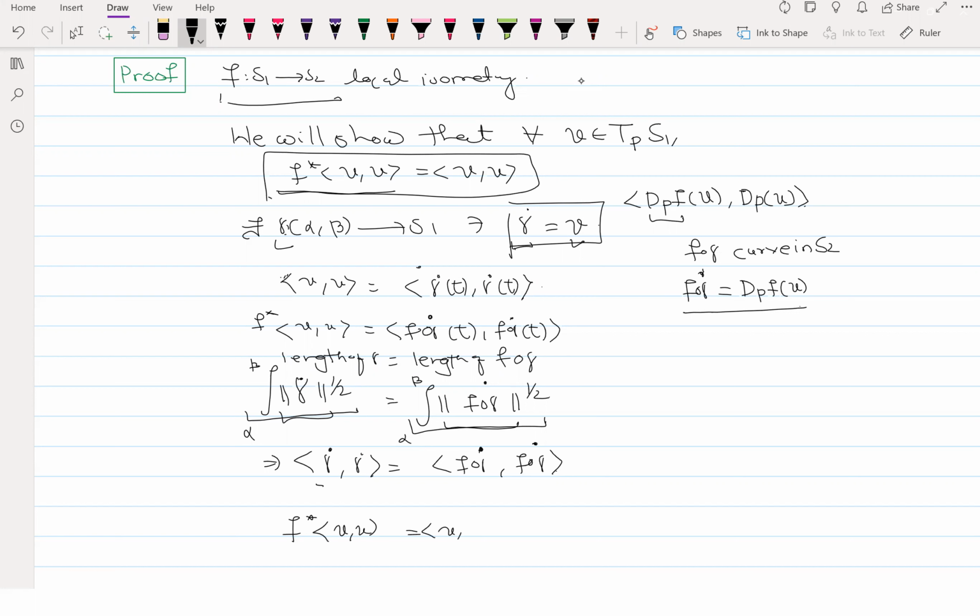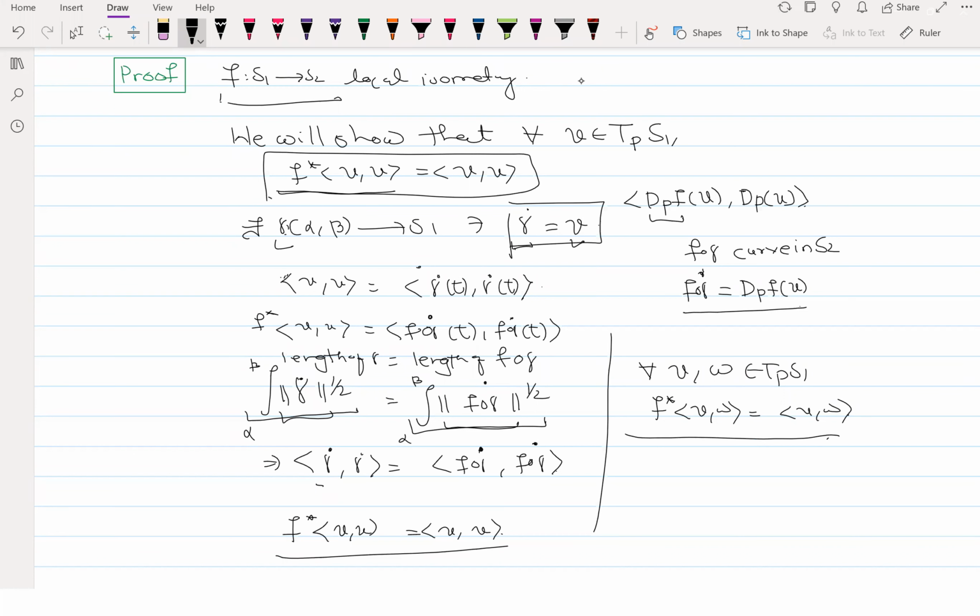But now our aim is to show that for every two vectors V and W belonging to TₚS1, f*⟨V, W⟩ is equal to ⟨V, W⟩. How will we show this now? This is given to me. Can you show this? See, here ⟨V, V⟩ was equal. Now I have V and W, and they are different. So in this case, how do we show this equality?